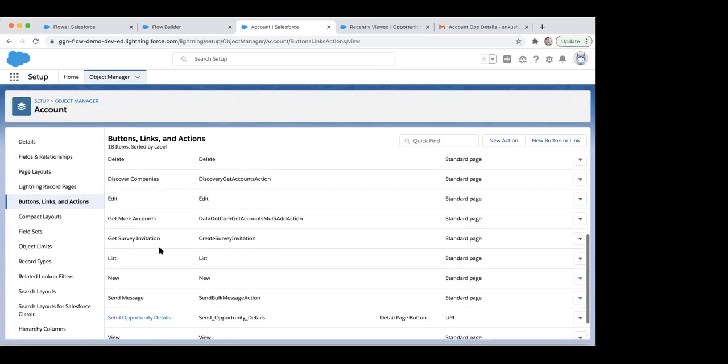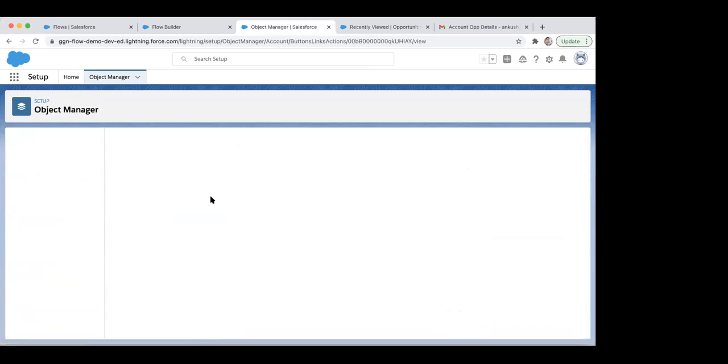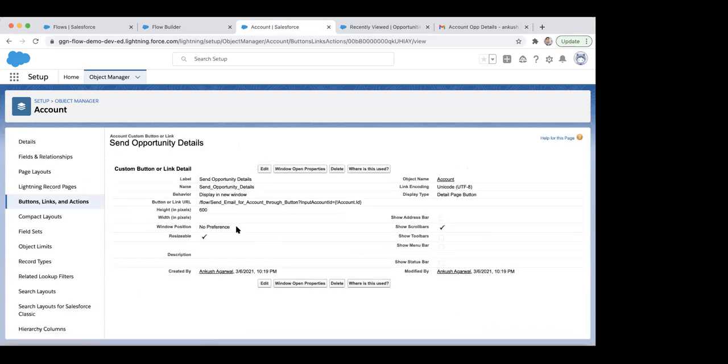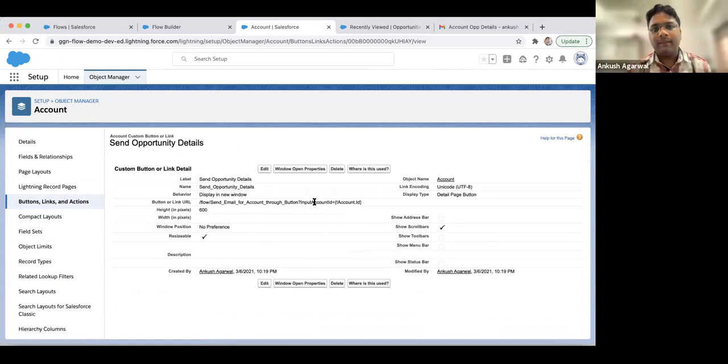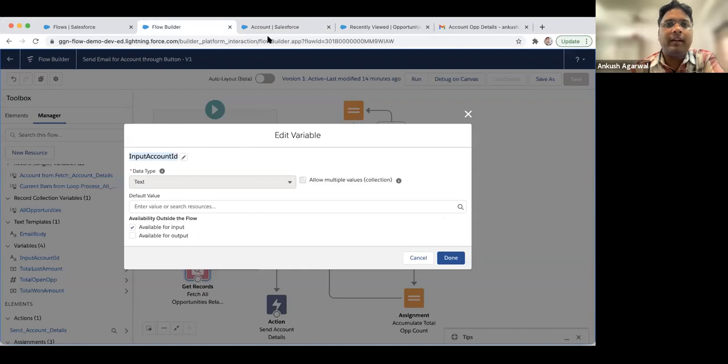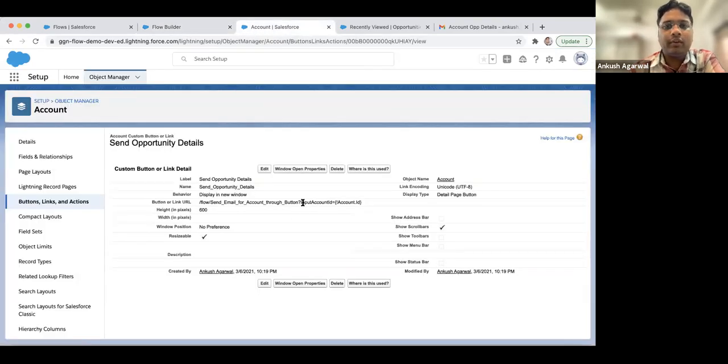You just create a URL and mention the account ID is equal to account. Yes. So if you see this, this name must be exactly the same, otherwise you will not get the correct results. So input account ID, we just pick it from this. We just copied it and pasted it here. So make sure this input is as per the requirement.